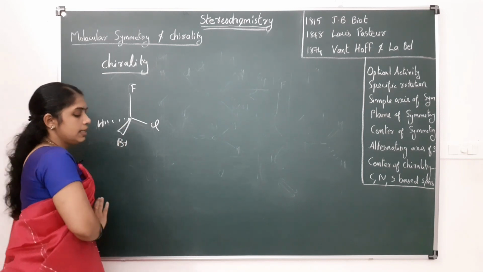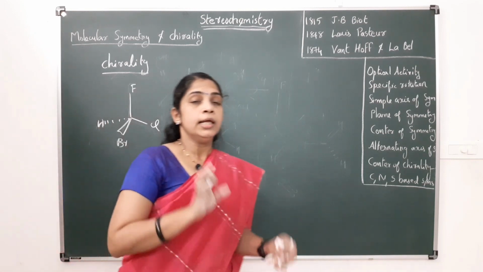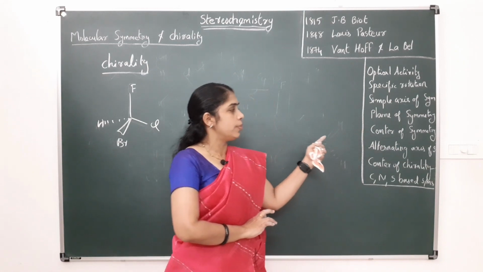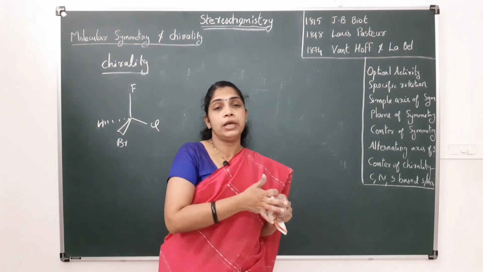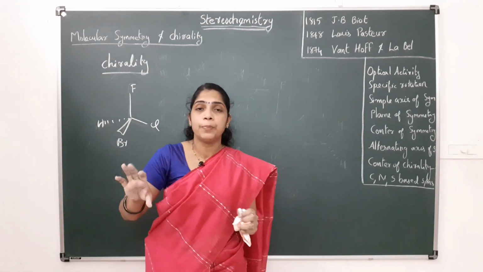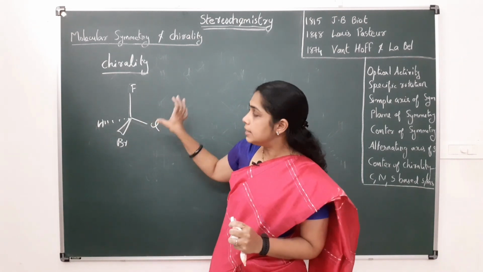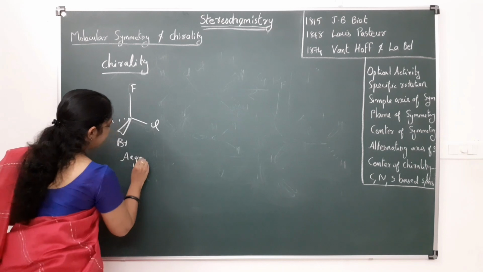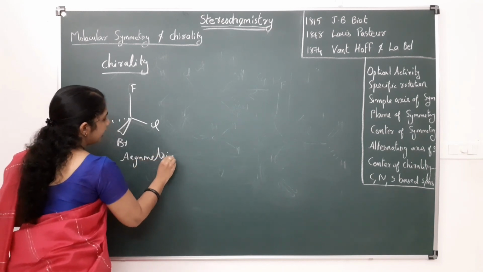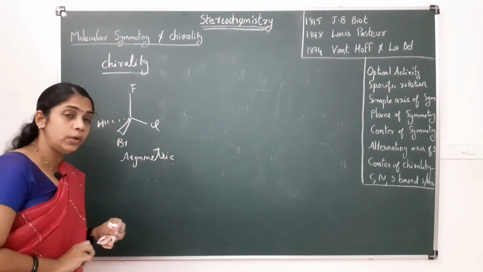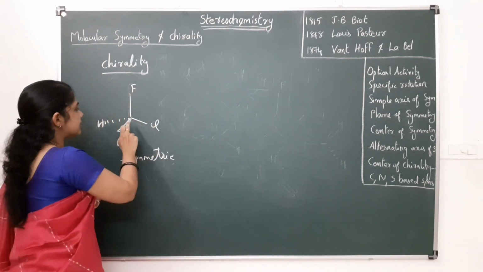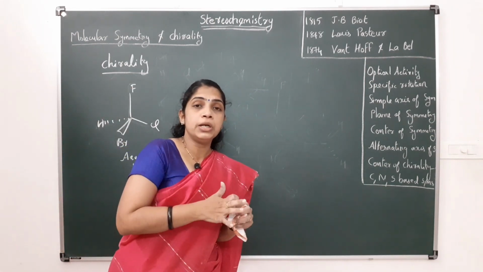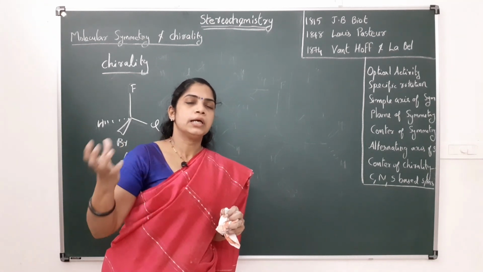In this molecule there are no symmetry elements like a simple axis of symmetry, a plane of symmetry, a center of symmetry, or an alternating axis of symmetry. No symmetry elements are present, and this type of molecule is called an asymmetric molecule, and this carbon is called an asymmetric carbon. Asymmetric molecules are always chiral.